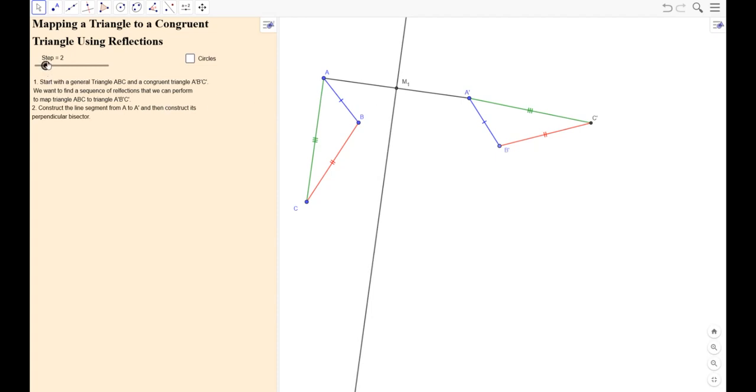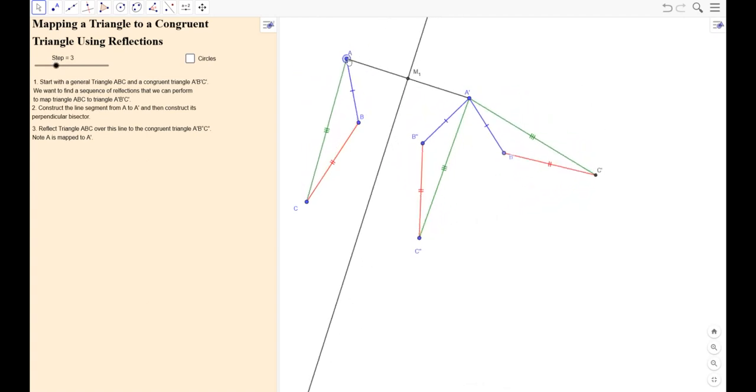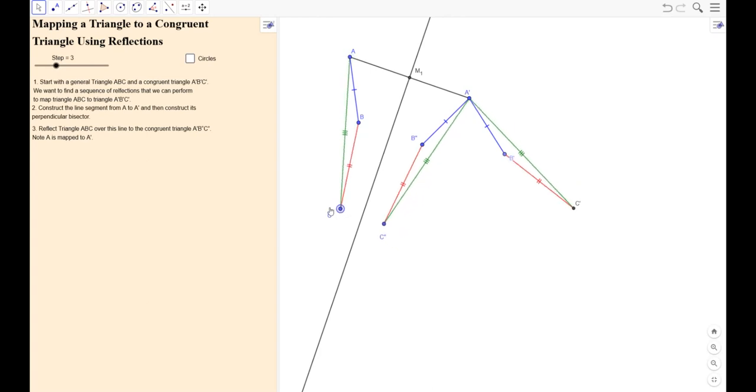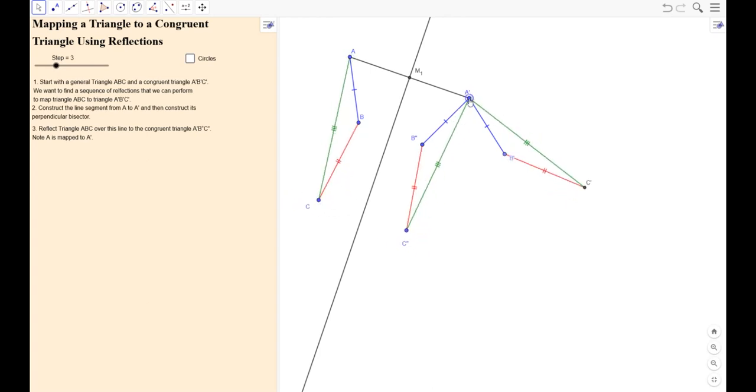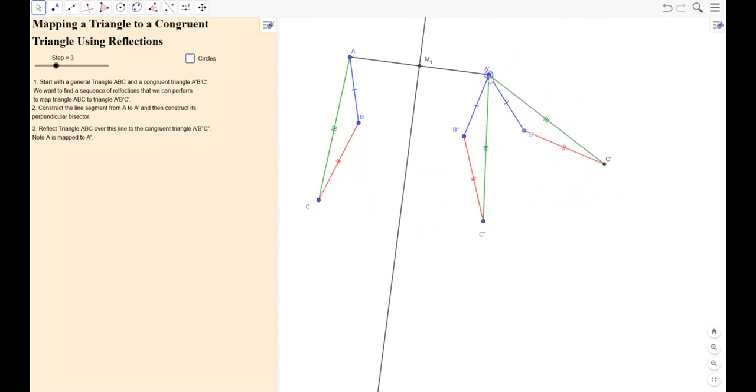Now reflect the original triangle over that line, and notice that A will go to A prime by the definition of a reflection. B will go to B double prime, and C will go to C double prime. It doesn't matter where I put this; we're going to get that reflection. Point A can be anywhere we want, and B can be anywhere we want.